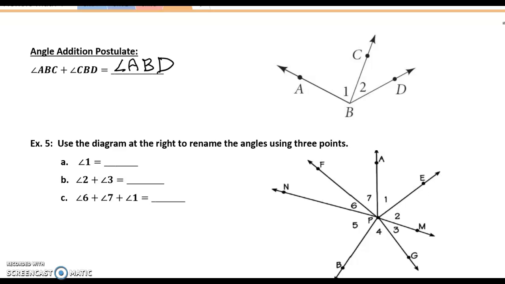All right, so if you said angle ABD, you are correct. Adding those two smaller angles together would give us the measurement for the bigger angle in this picture, angle ABD, which we highlight. It's this angle right here. Those two smaller angles add up to this bigger angle.